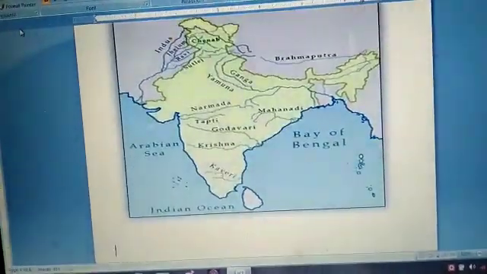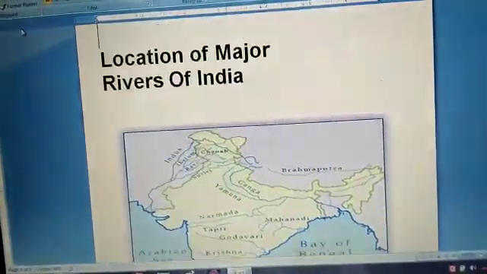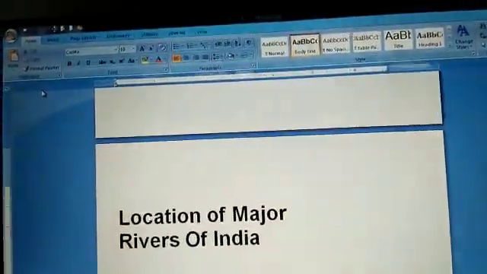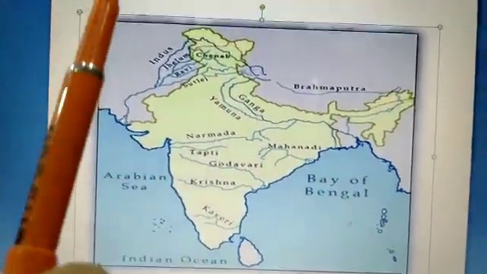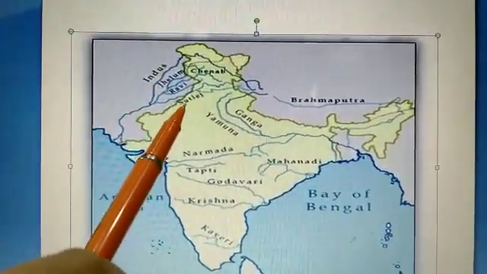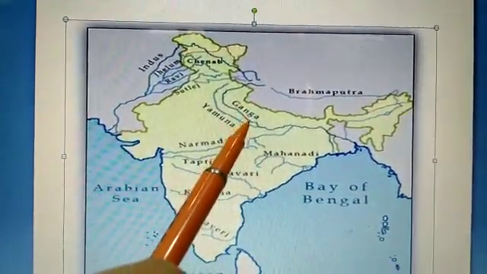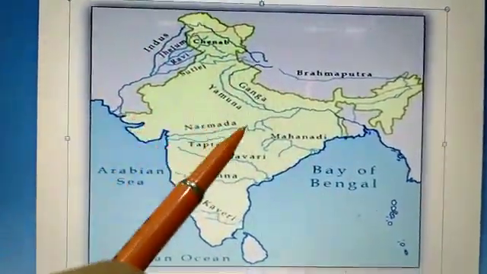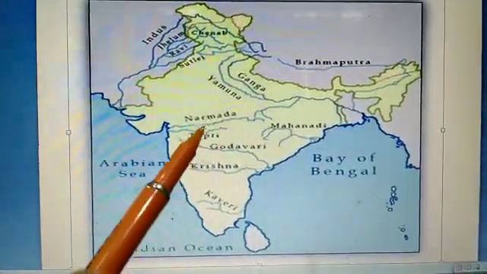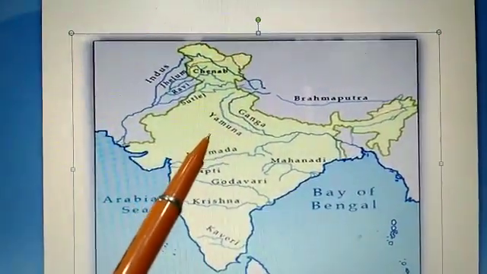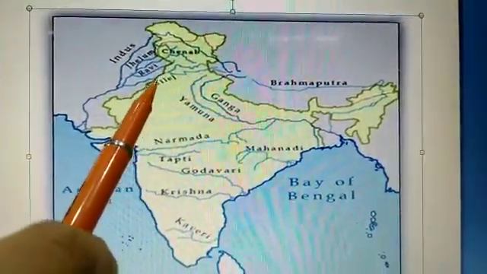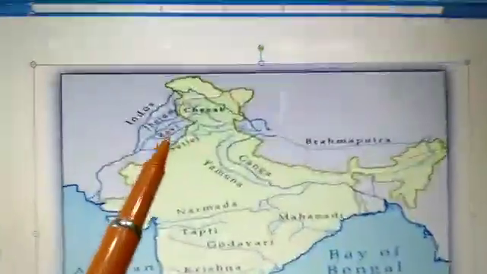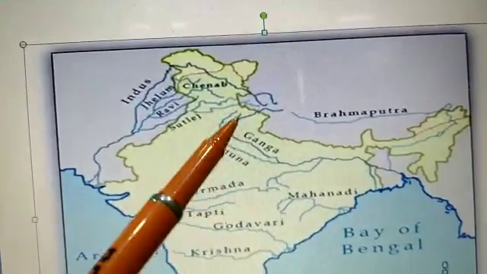Now here we have the map through which we can discuss the location of the major rivers of India. Here we have the rivers map. We have discussed the three rivers: the river Satluj, the river Brahmaputra and the river Ganga. Here you can see the location of these rivers. The river Satluj lies in the southwest direction, and here you can see the river Ganga.